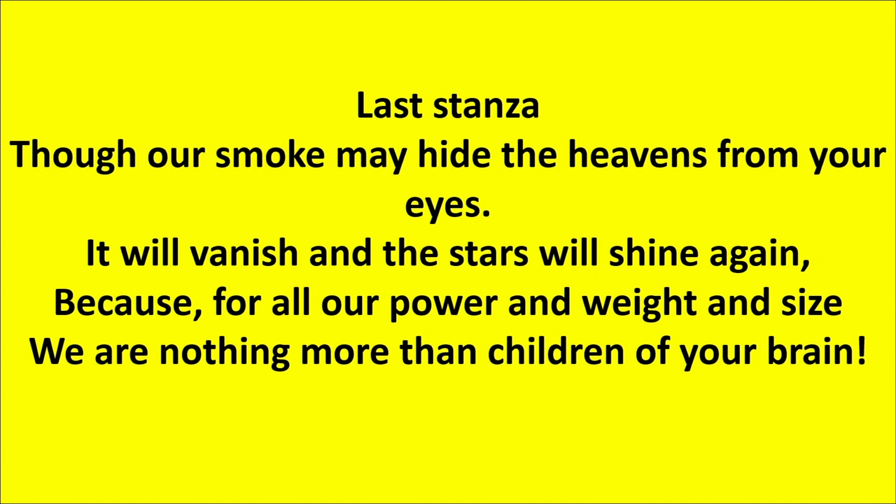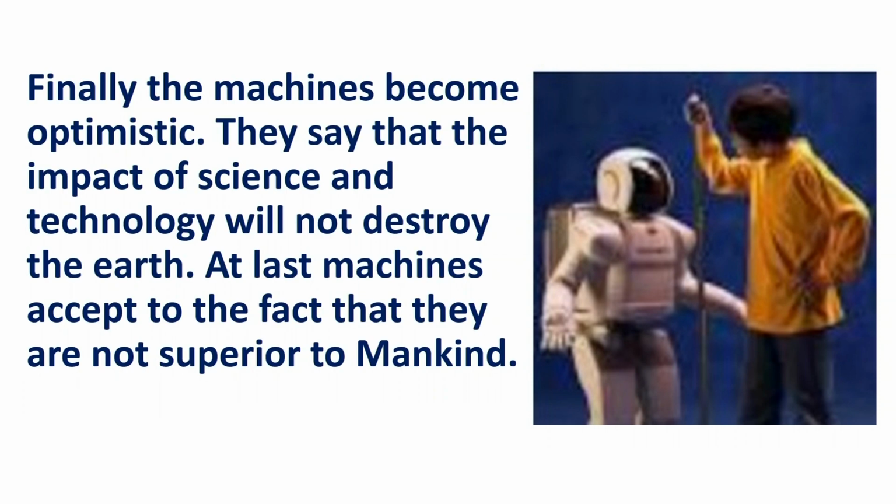What does the sentence tell us? Who created us? It's the human brain that created the machines. So, machines are the children of our brain. So, very beautifully, finally it tells that machines agree that we are superior to them. Humans are superior to machines. So, it is humbling in front of us. Very beautifully, finally the machines become optimistic. They say that the impact of science and technology will not destroy the earth. At last machines accept the fact that they are not superior to mankind.